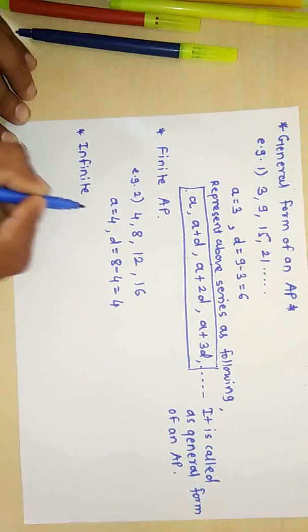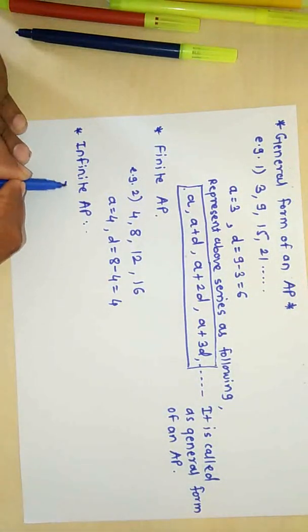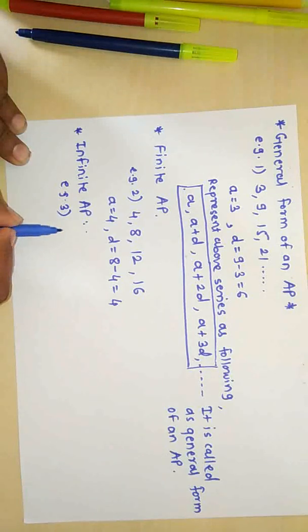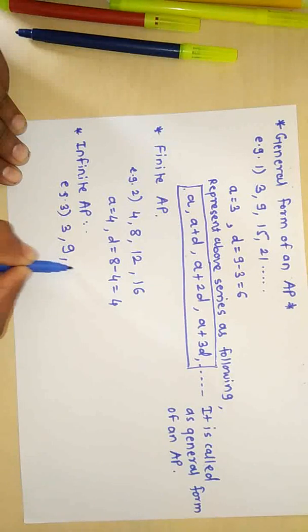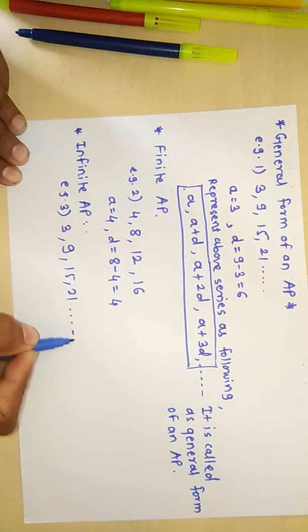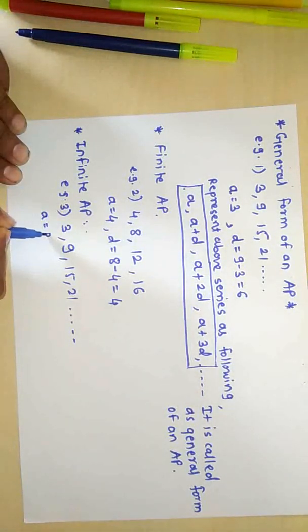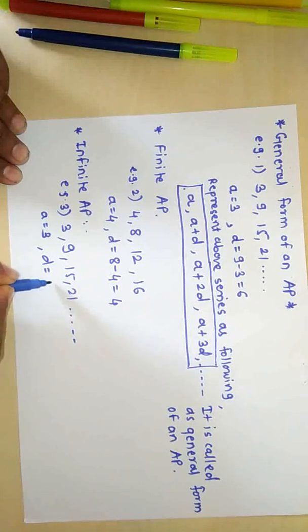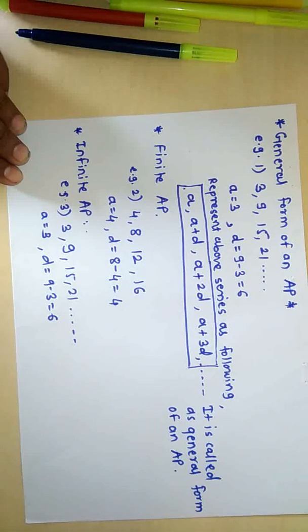Infinite arithmetic progression. Now take example number 3, or you can also consider the above example only, that is 3, 9, 15, 21 and up to infinity. Now tell me, what is the first term here? First term a is equal to 3 and common difference d is equal to 9 minus 3, which is equal to 6. Okay, now can we say what the last term is here? No, here the terms are infinite.